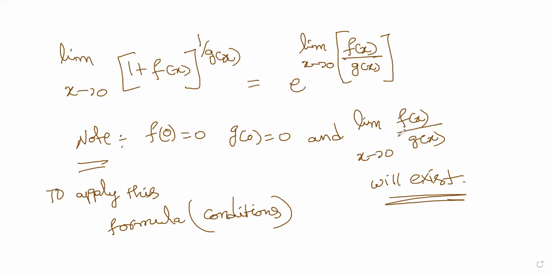I'm just noting it down. How this is useful, you may ask me. I'll tell you how this is useful. The first formula we have seen, 1 plus x whole power 1 by x.